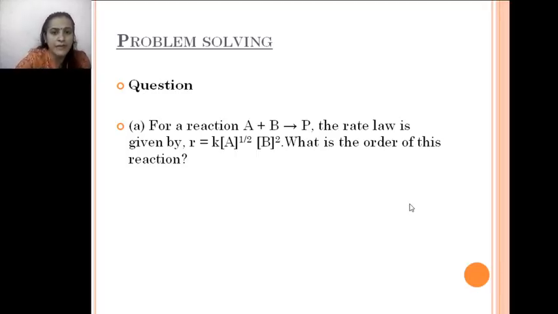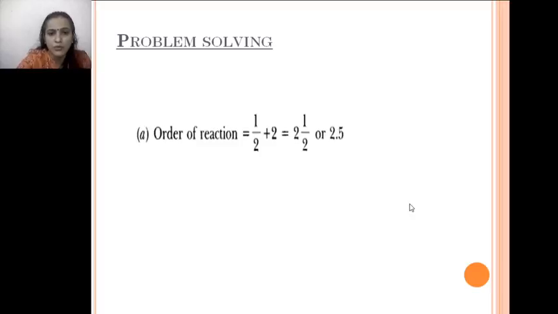You simply add these powers and you get the order of reaction. So the order of reaction will be 1 by 2 plus 2. The answer is 2.5, that is 5 by 2.